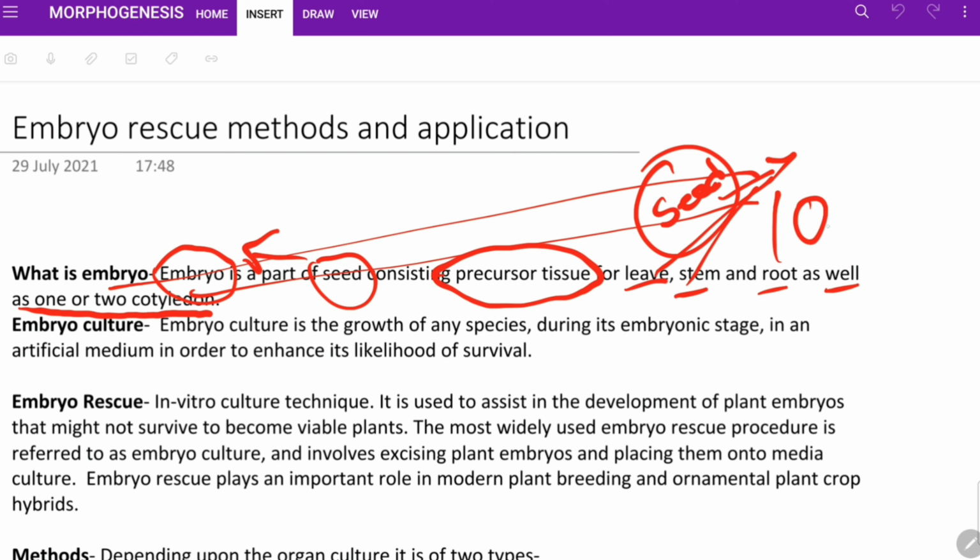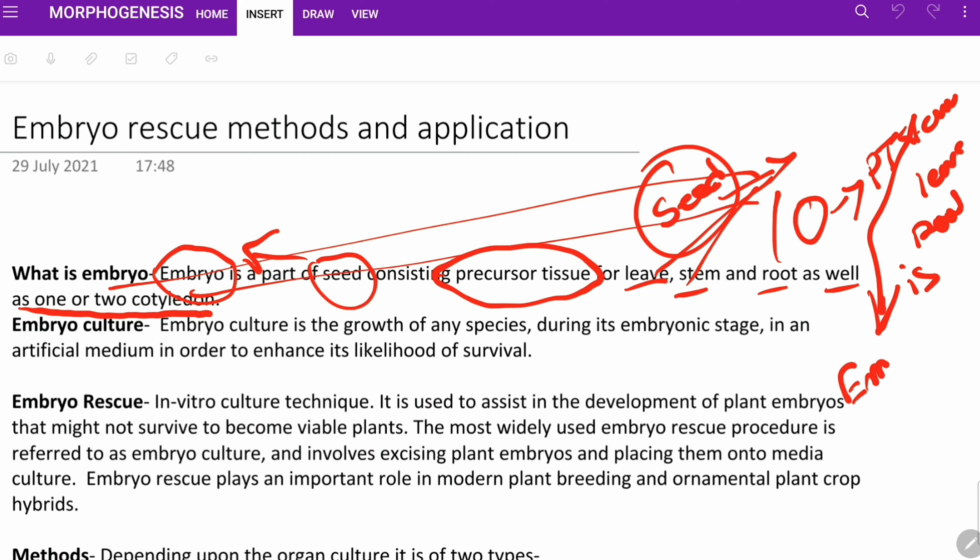So seed, precursor tissue that produces stem, leaf or root is called an embryo. These all are called embryo.